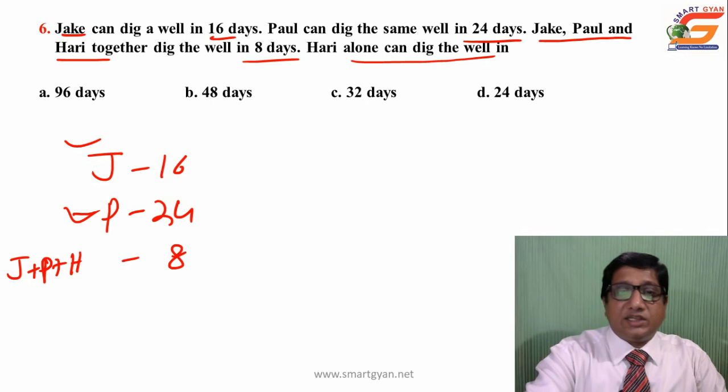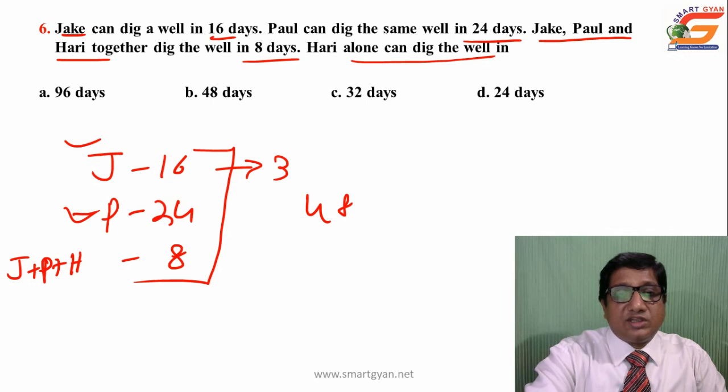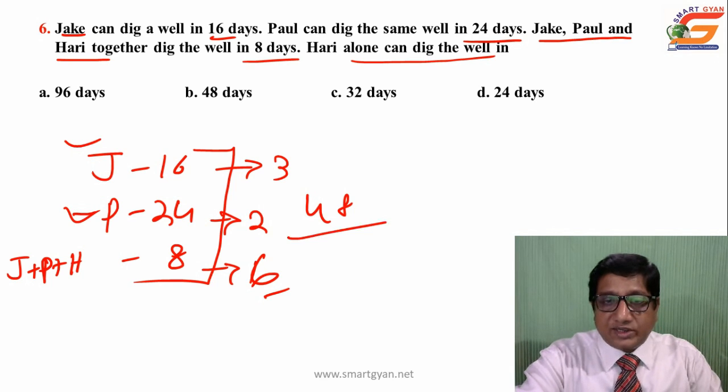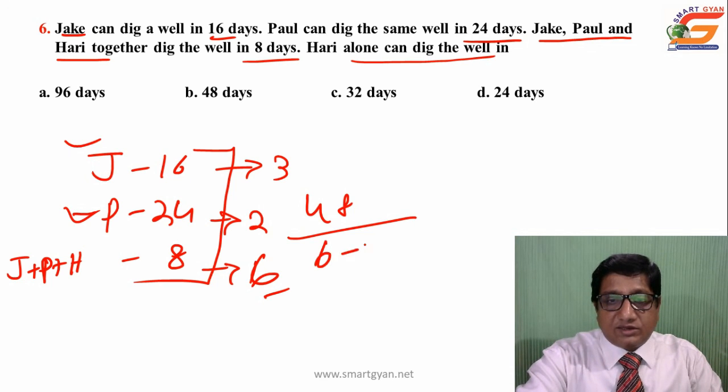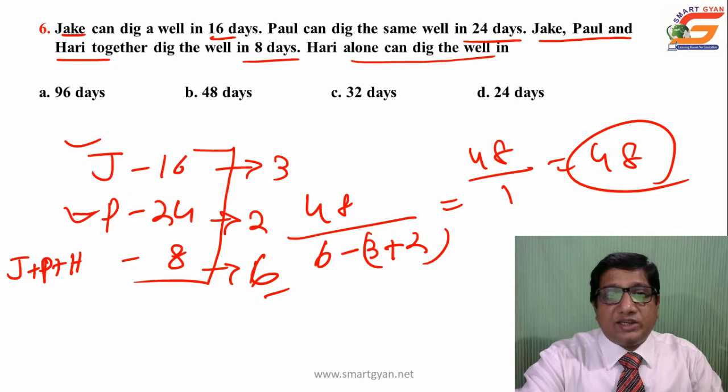Then here the total work is their LCM, that is coming to be 48. Then efficiency of Jack is 3, efficiency of Paul is 2, and efficiency of all together is 6. Then Hari alone will take 48 upon 6 minus 3 plus 2, that is 48 by 1, that is 48. Hari alone can dig it in 48 days, choice B.